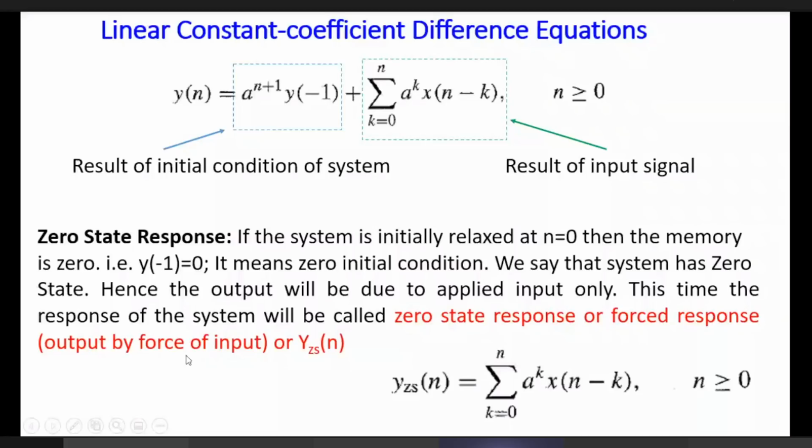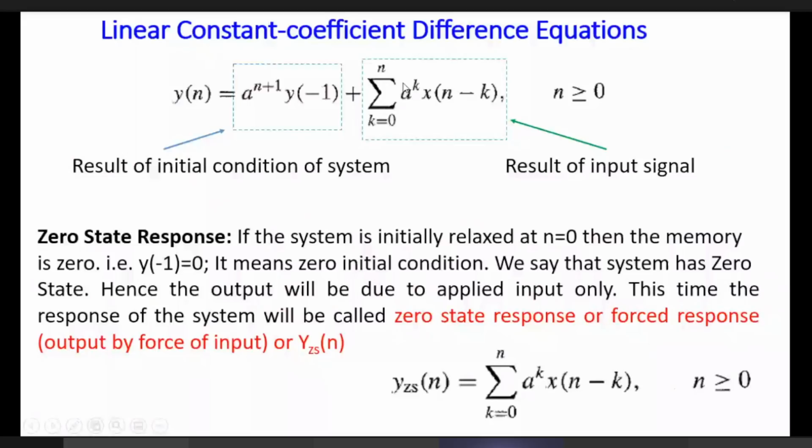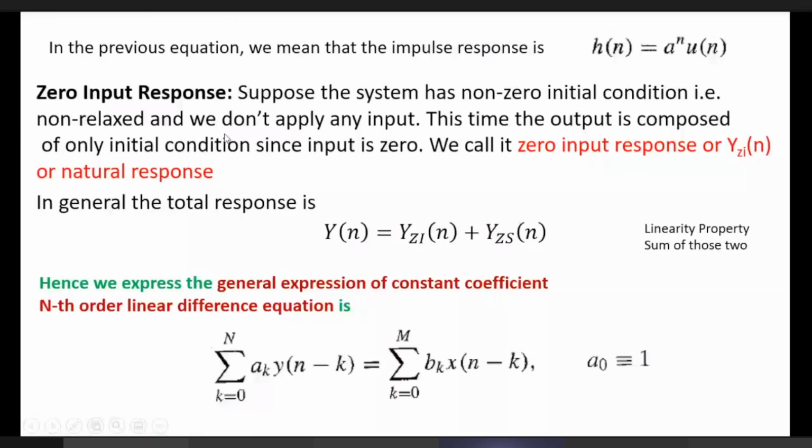Similarly, the zero input response means when no input is there, the input is zero. That time the output is only due to the initial value. It is called the zero input response or natural response.